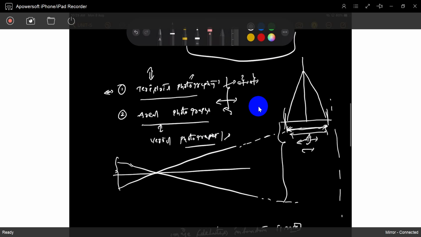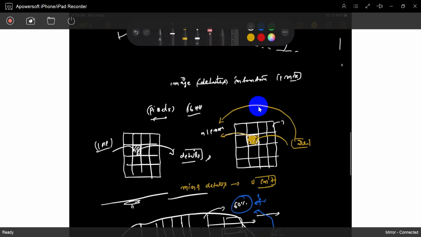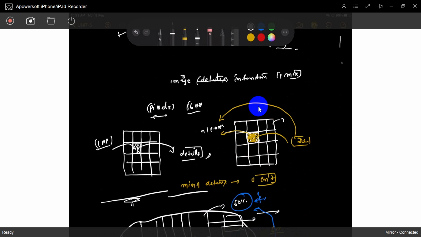There is terrestrial photography and aerial photography. We can take pictures with our instruments of that area, interpret those pictures, and get the details of that area. That is photogrammetry. So what is terrestrial photography, what is aerial photography? What are the parts, how can we interpret it, what are the scales, everything we will see.